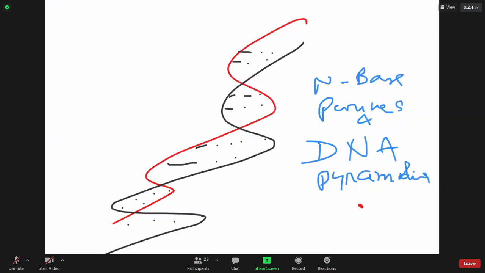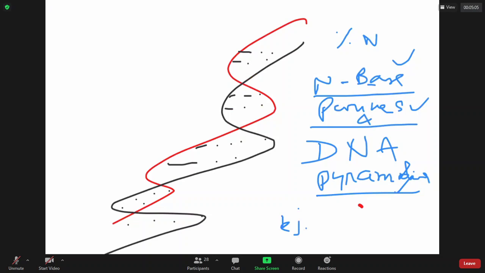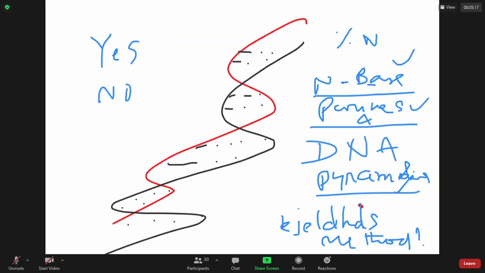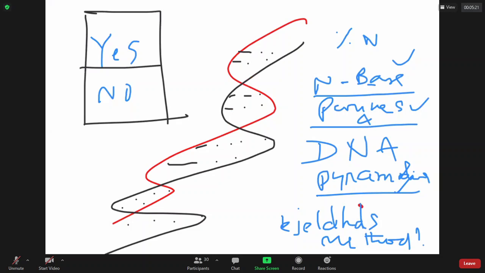Okay, my question is, can I find the percentage of nitrogen in these bases by using the Jeldahl method? That's the question. The answer can be yes or no. What is your choice, sir? To find the percentage of nitrogen, we have 2 methods.